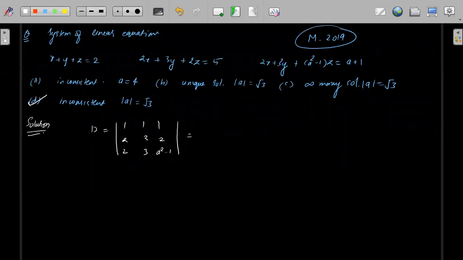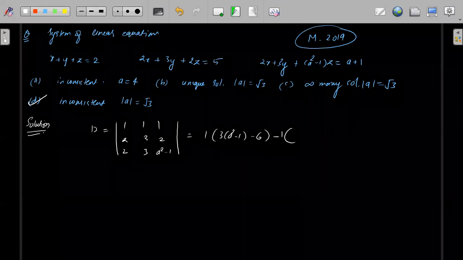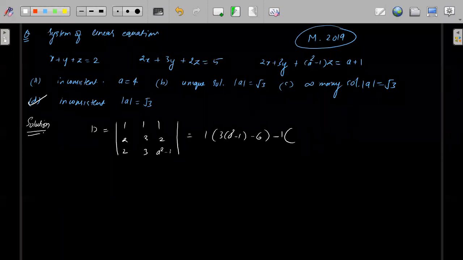So 1 into 3a square minus 1 minus 6, minus 1 into 2 into a square minus 1 minus 4, and then plus 1 into 6 minus 6.